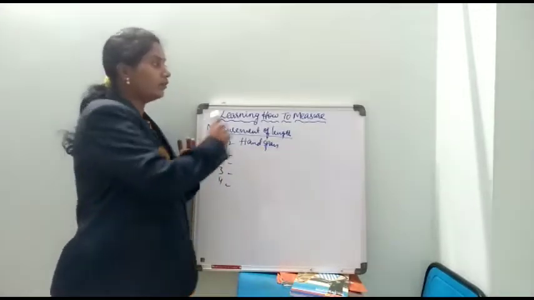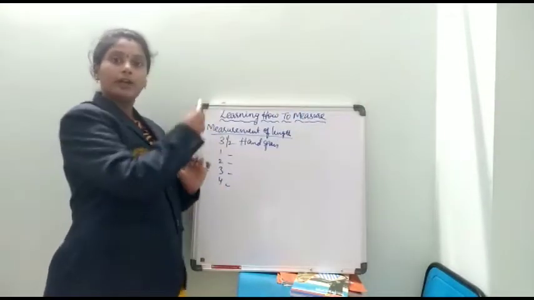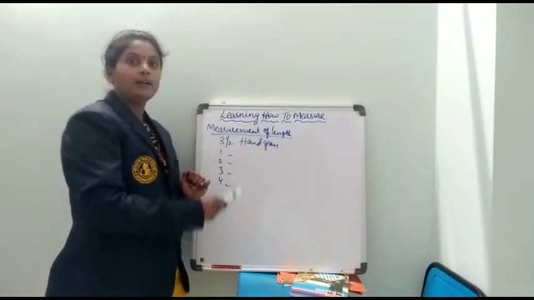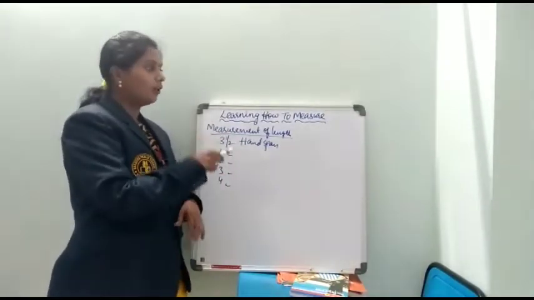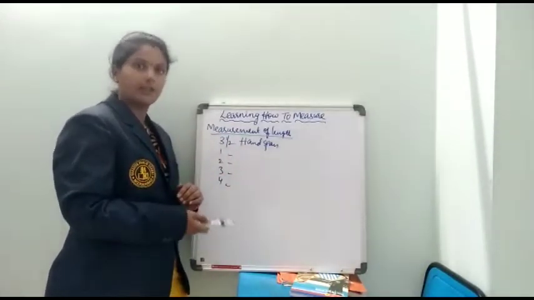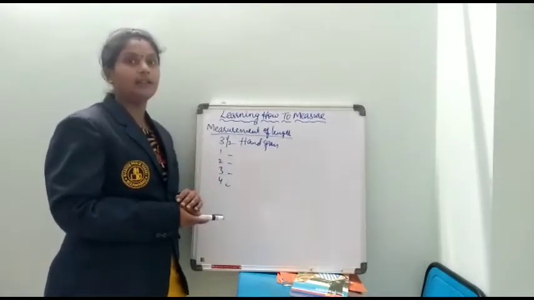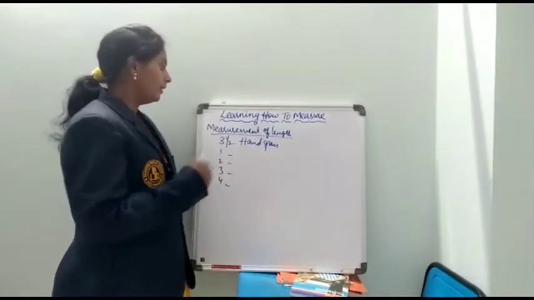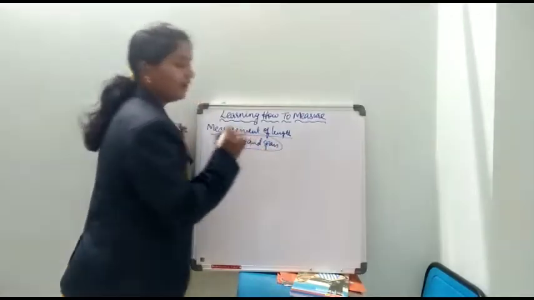Why? You are using only a single object, but the results differ. So whose reading should we consider as the standard? In this way, using hand span, you do one activity.